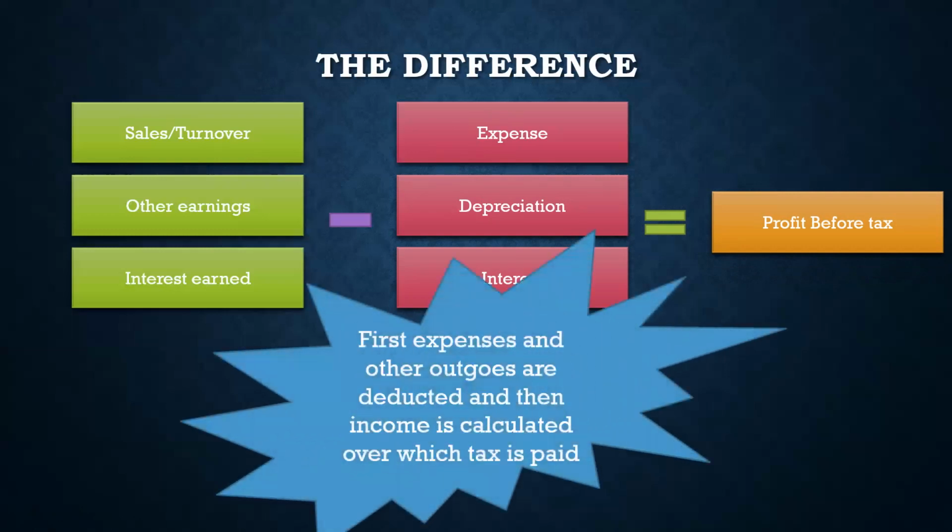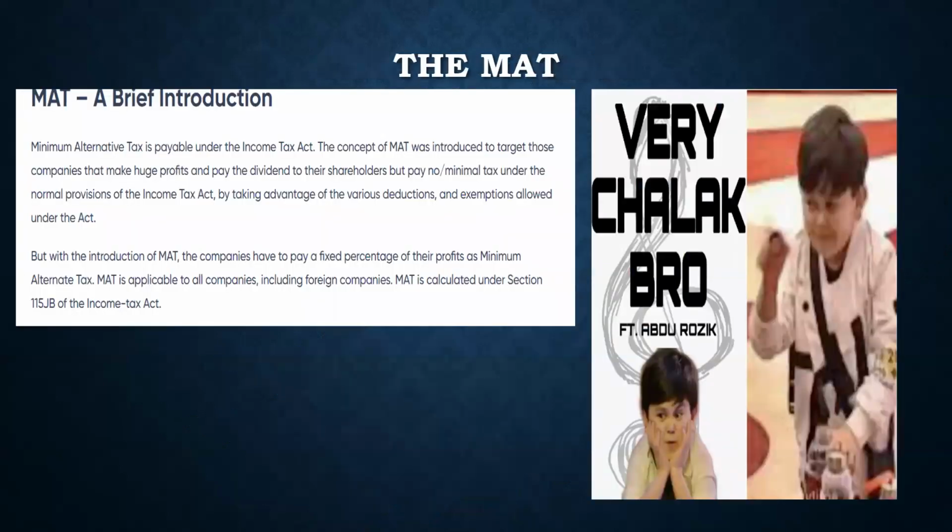So what it means is, first expense and other outgoes are deducted, and then income is calculated, which is the reverse of when you are getting the salary. This is where the difference lies, right? This is where people who do business, and do profitable business, live a much better life as compared to a person who is probably earning the same, because the tax the salaried individual is paying is way higher as compared to the tax a business is paying. However, the government is also very, very clever, right? Like it's mentioned here, very chalak bro, right? So government is also chalak.